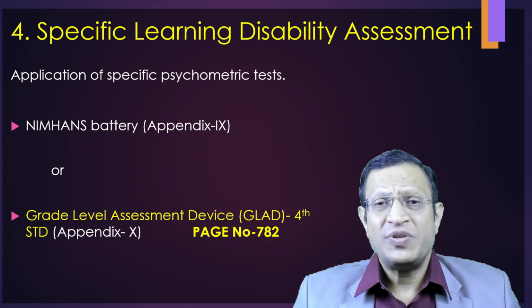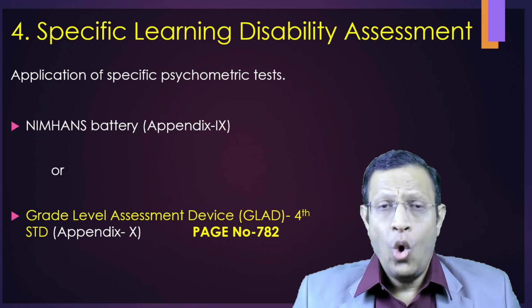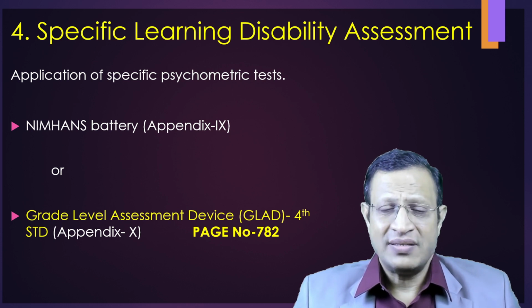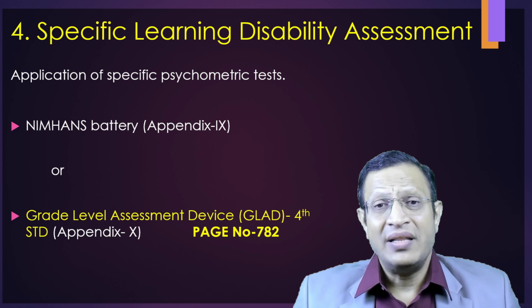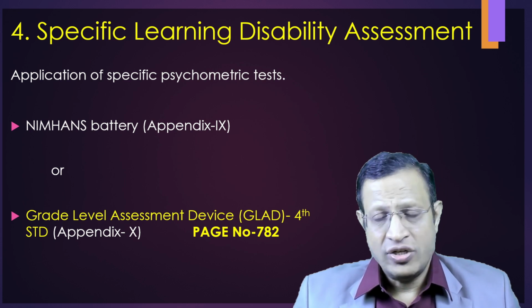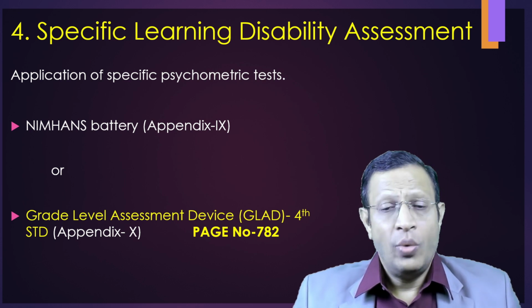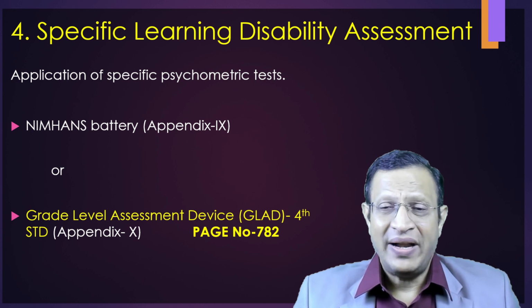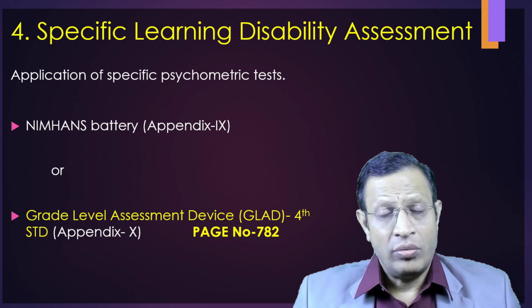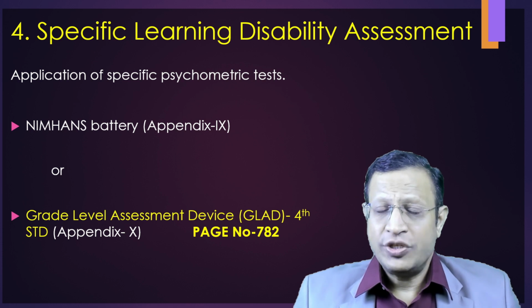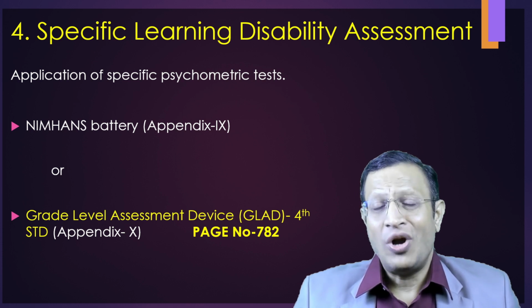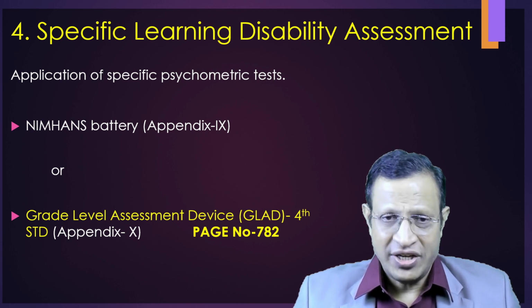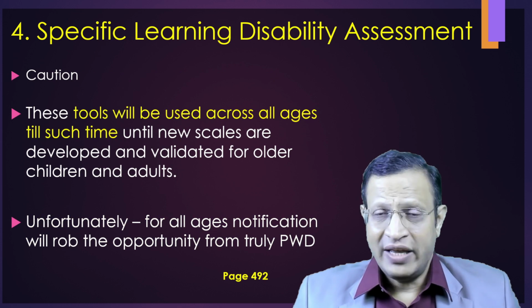Here, the options are two tools that have been mentioned. One is Niemann's battery or else the Grade Level Assessment Device, GLAD, which is done till the fourth standard, that is, the age of 10 years, which is mentioned on page number 782 under Appendix 10. Now, unfortunately, Niemann's battery is copyrighted, which is not available under the Gazette notification. We have to be very careful here.